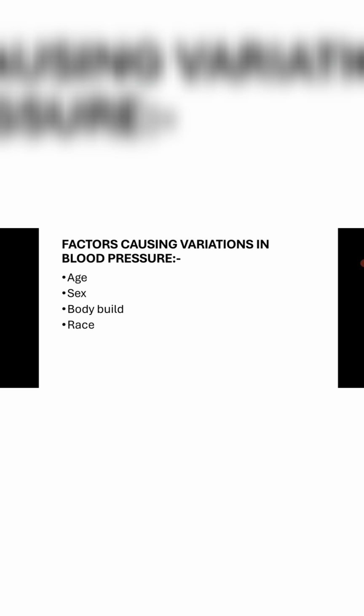Then race. Certain races, for example black people, will have higher BP readings than other races. Climate. Pressure norms are lower in tropical climates than in temperate, and highest in polar climates. Then time of the day. In all persons, BP is lowest in the early morning, then rises to a peak in the evening, then it declines. Then exercise. Muscular exertion will raise the blood pressure.